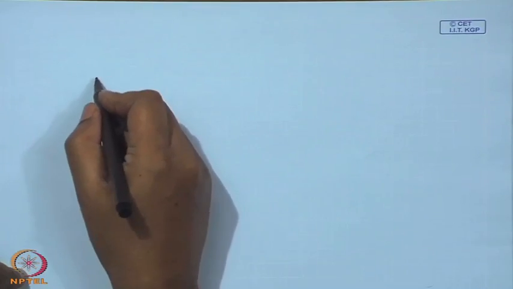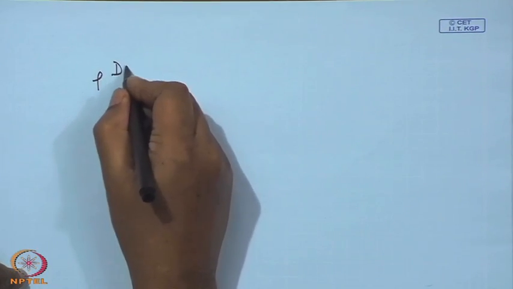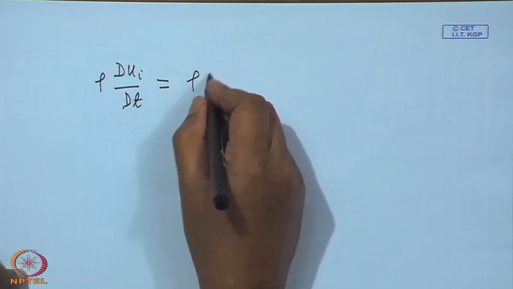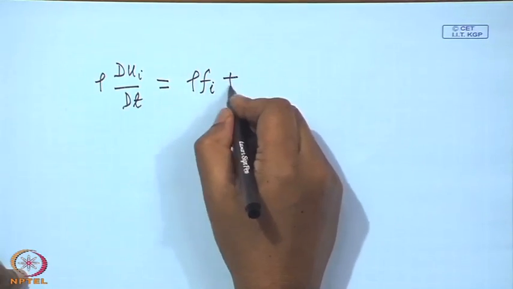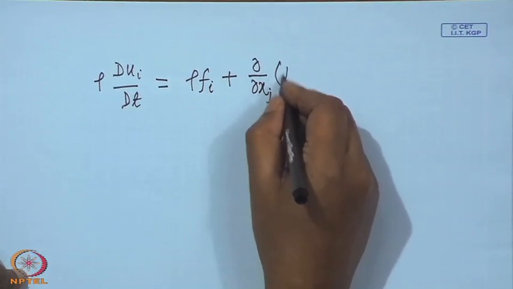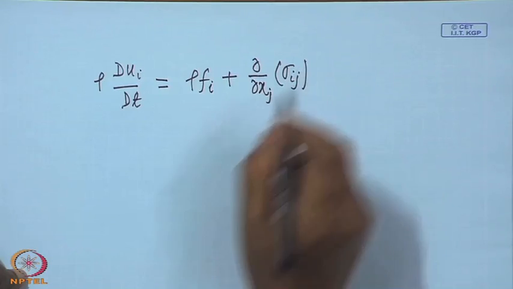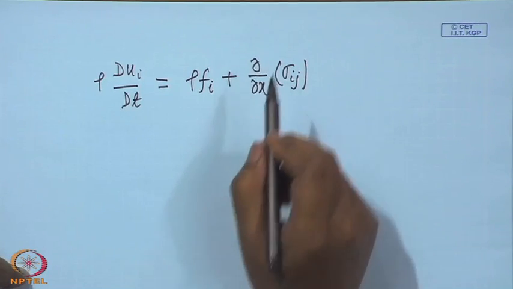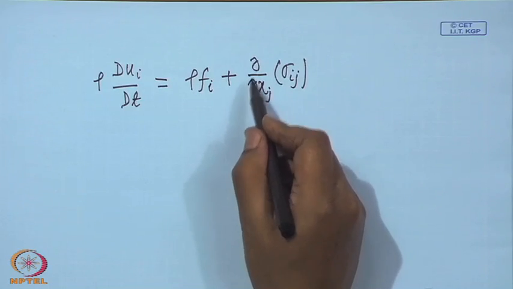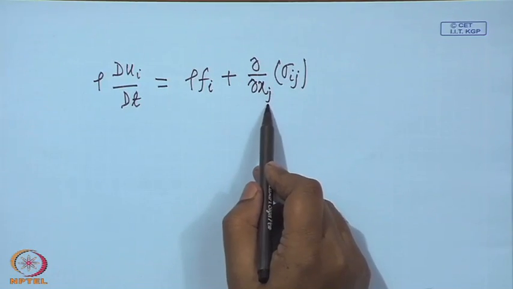So, the general form of the equation of motion that we have obtained is given as rho du/dt equals rho f_i and divergence of the stress tensor, the divergence in the direction of the normal to the plane on which the stress is acting. That is, the divergence is with respect to the j component.